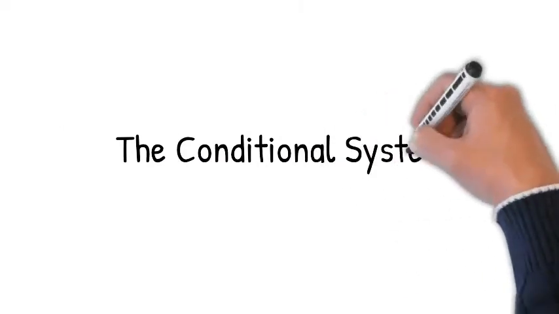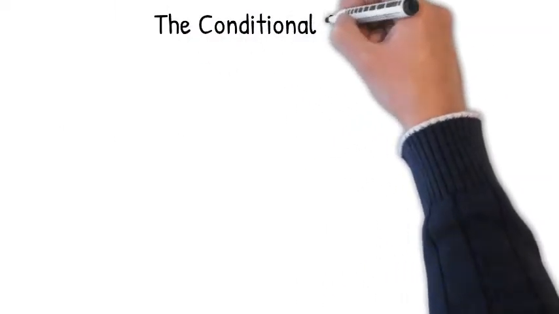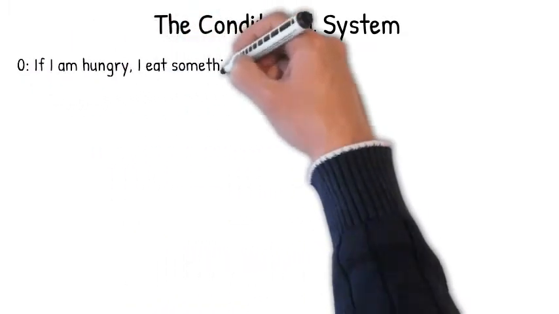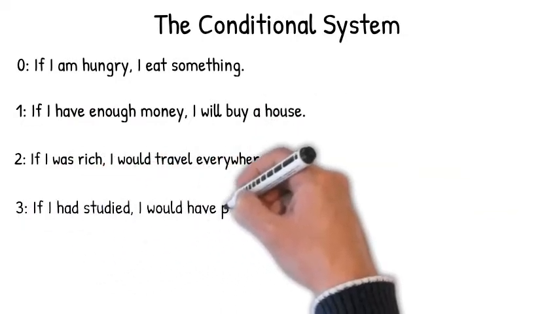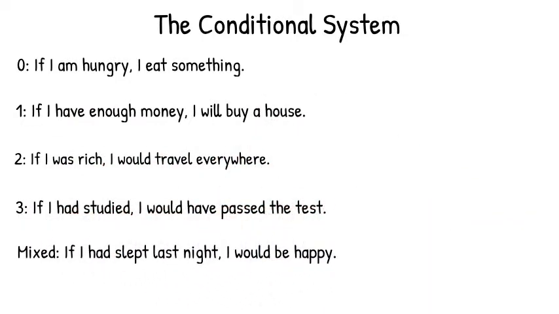The conditional system. Okay, we have 5 conditionals and they have names. Not very good names, but they have names. We have what we call the zero conditional, the first conditional, the second, the third, and what we call the mixed conditional. The conditional system, like all systems, is made up of things that are the same but different.